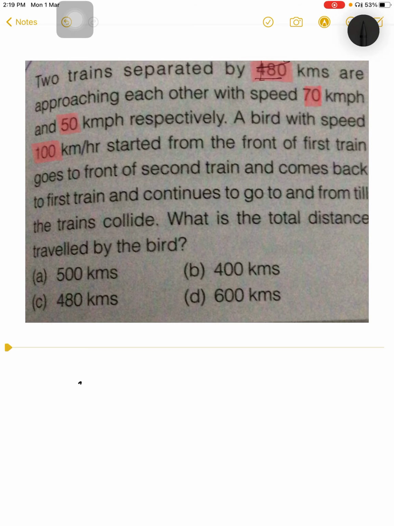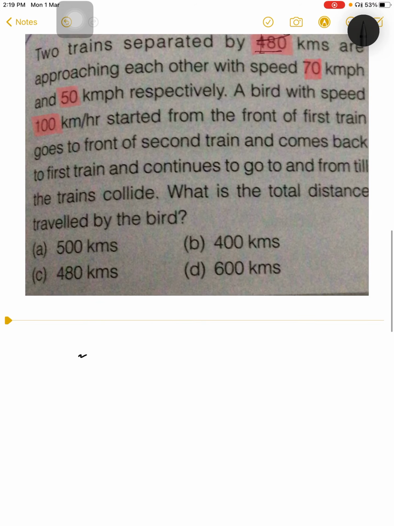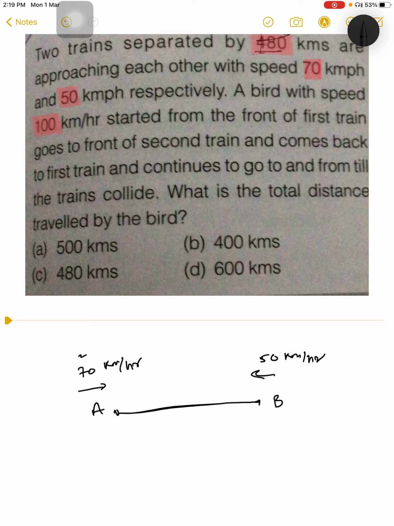Okay, here we go. We have two trains A and B moving in opposite directions with the speed of 70 kilometers per hour and 50 kilometers per hour respectively. This one is moving with 70 kilometers per hour, this one is moving with 50 kilometers per hour. Dimensions are same, so we don't have to take care of that. Now these are separated by 480 kilometers distance.